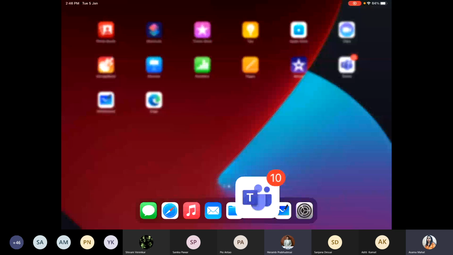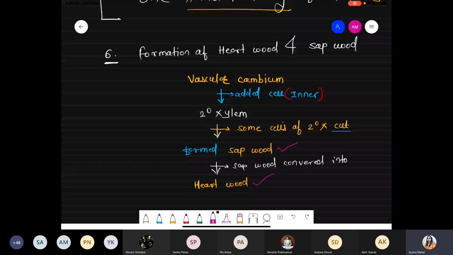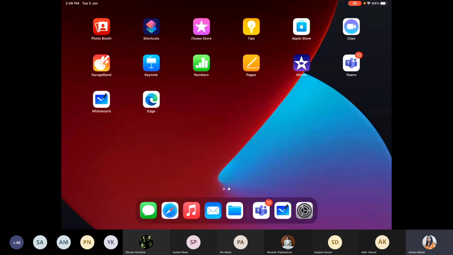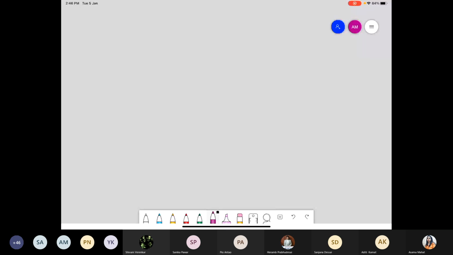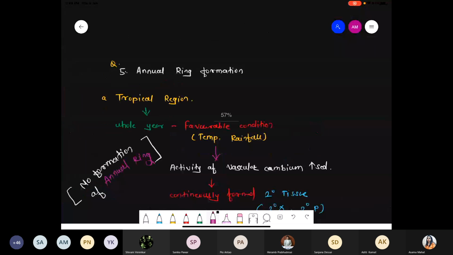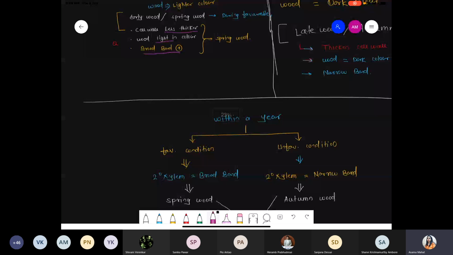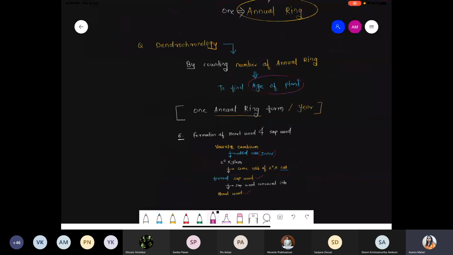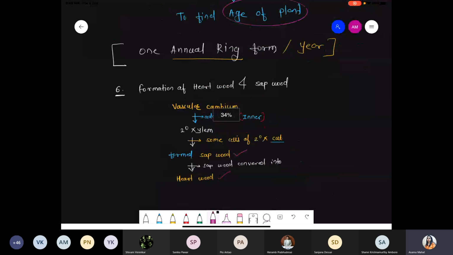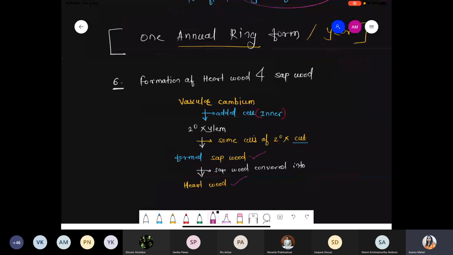Mic is on. Hello, can you hear me? Yes, ma'am. First of all, complete this writing part. Then I'll show you the diagrammatic representation for the heartwood and the sapwood. The last part is actually quite interesting. Make a little effort. Once you understand this concept, then done. No need to remember again and again.